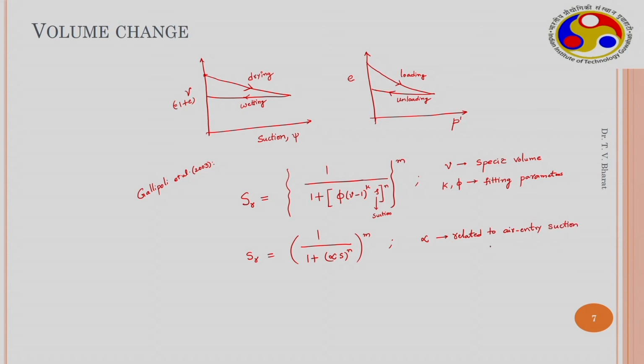Now alpha is substituted with psi times specific volume minus 1 power k.